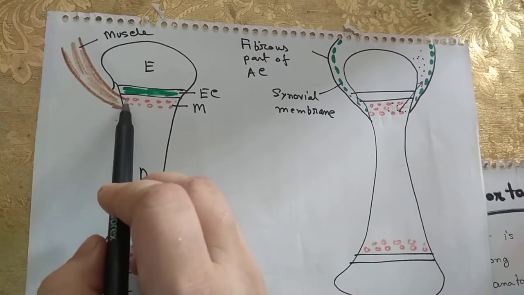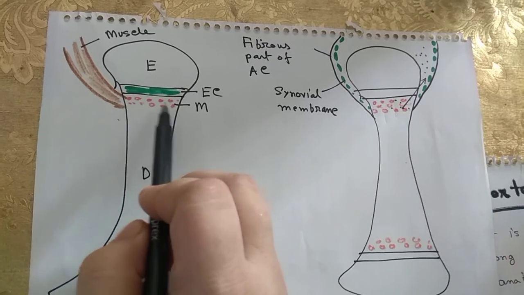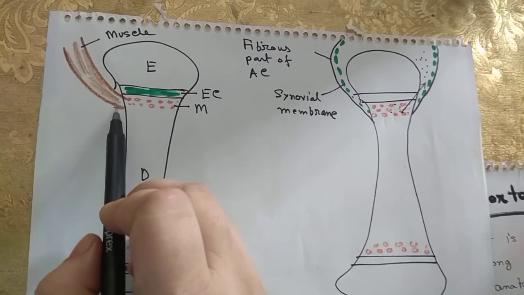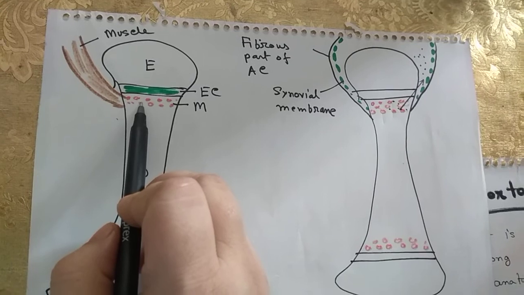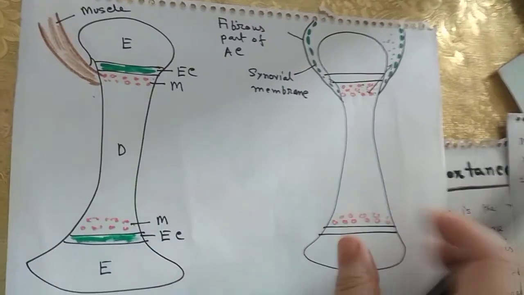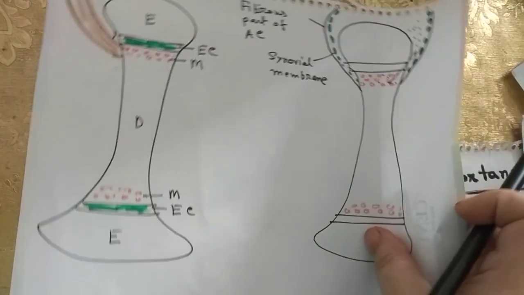Muscle insertion also occurs near the metaphysis, so any muscular injury also affects the metaphysis. So this is all about metaphysis.